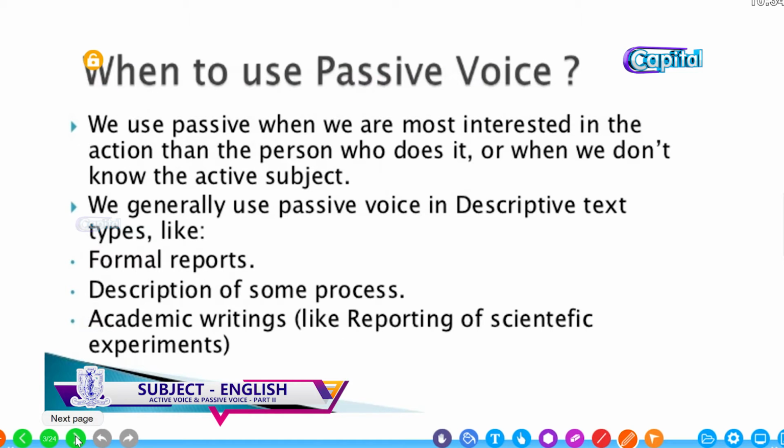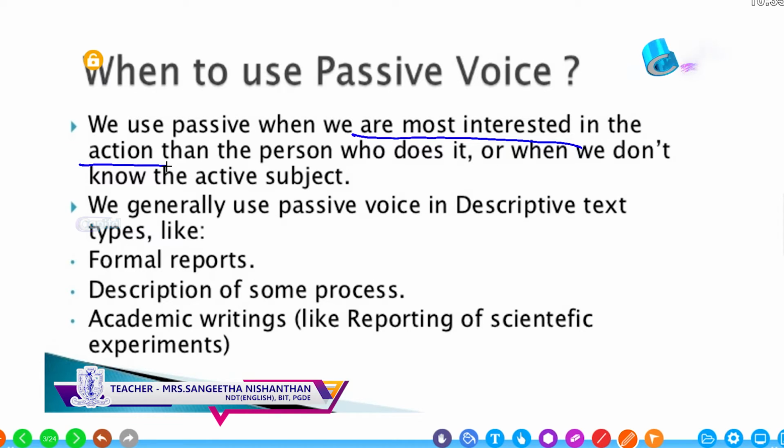And when we are most interested in the action performed, we use the passive voice. When our focus is on the action, what happened, we use the passive voice.